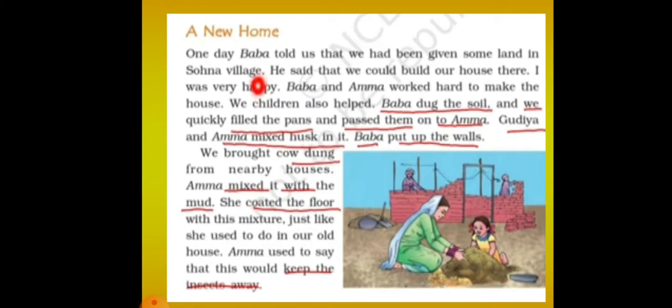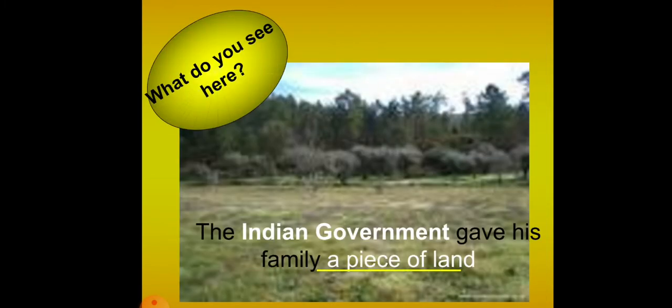A new home. One day, Baba told us that we had been given some land in Sona village. Here you can see the land, right? The Indian government gave Chetan Das' family a piece of land. They had come from Pakistan to India, and they had gone to Delhi. There in Sona village, the government had given a piece of land for Chetan Das' family.